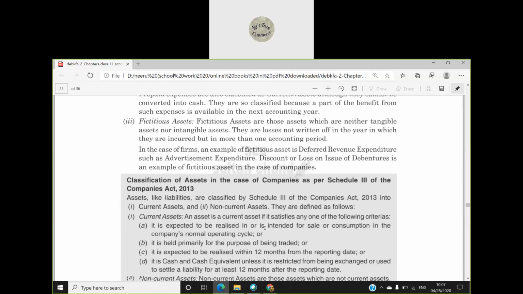Now fictitious assets. What do we mean by fictitious assets? It is an English word, fictitious. Fictitious means something which is not real. So it is an asset in the business, but it is not a real one, we can say.